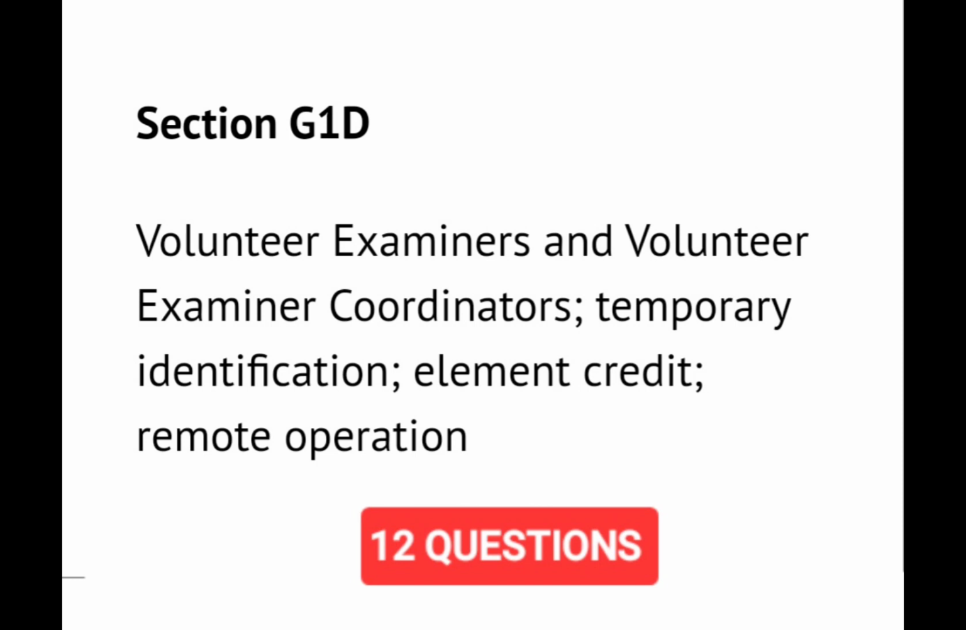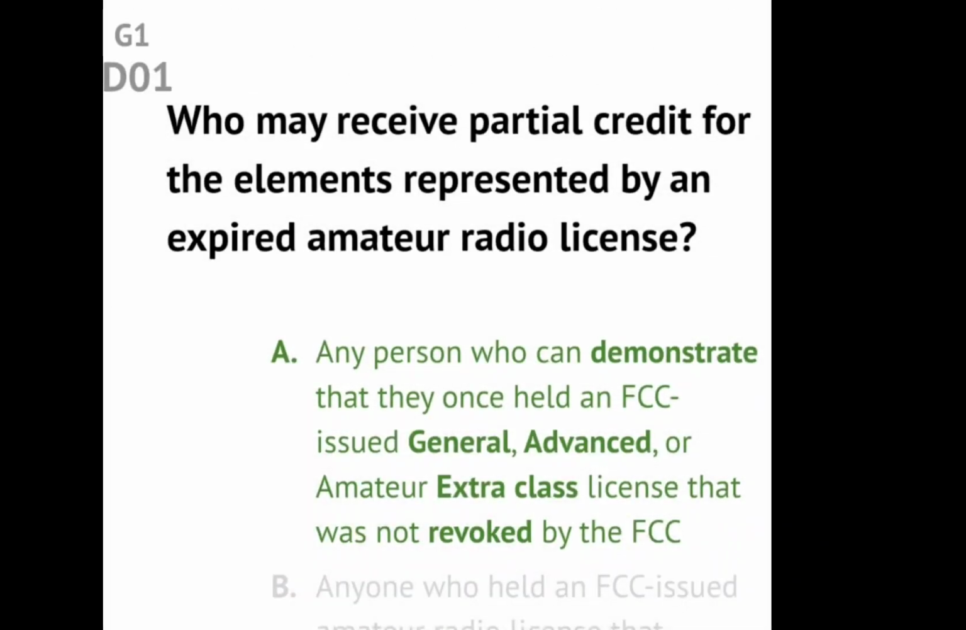Section G1D. Volunteer examiners and volunteer examiner coordinators, temporary identification, element credit, remote operation. Question G1D01. Who may receive partial credit for the elements represented by an expired amateur radio license? Answer: any person who can demonstrate that they once held an FCC-issued general, advanced, or amateur extra class license that was not revoked by the FCC.